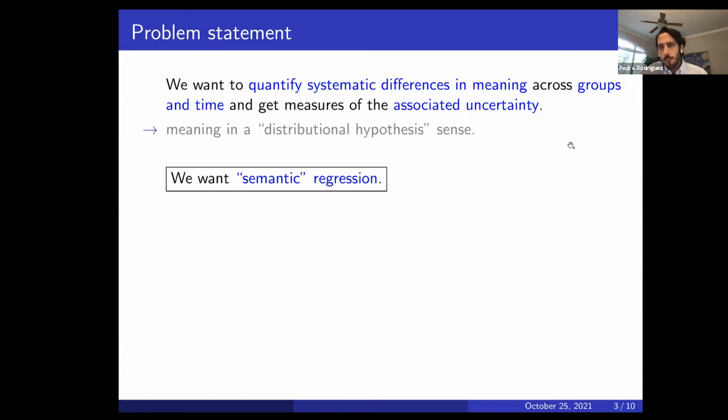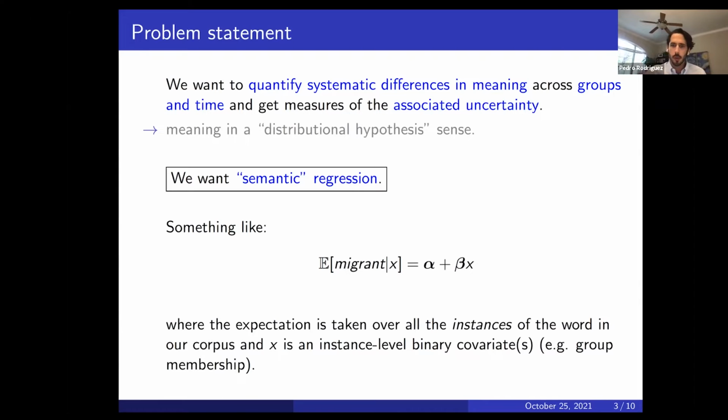So returning to our problem at hand, essentially what we want is something like semantic regression. That we can run a regression, something like the typical equation that we know, where we get some sense of the expected meaning of a term, in our example migrant, conditional on some set of covariates. For example, in the thought experiment it was conditional on the news source, but it can be conditional on any sort of group-level covariates or any sort of time-varying covariates. We're going to restrict this method to binary indicator variables, but it can apply more broadly. I should clarify also here how the expectation is being taken.